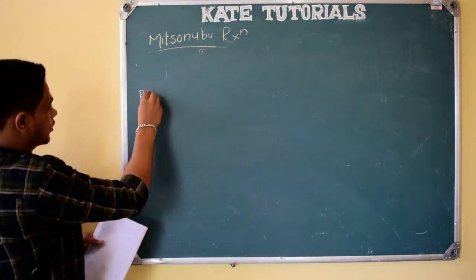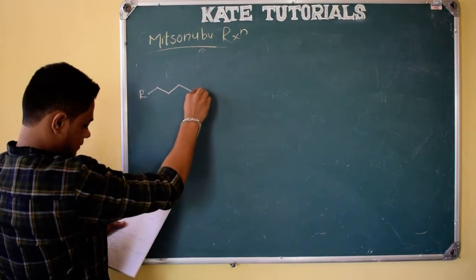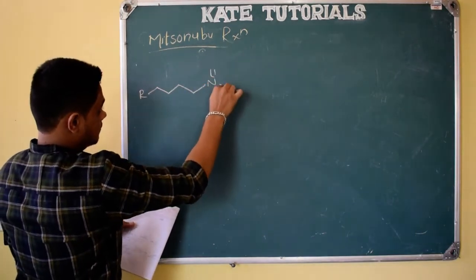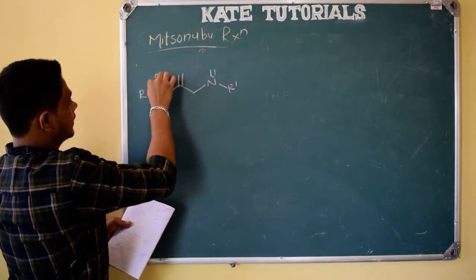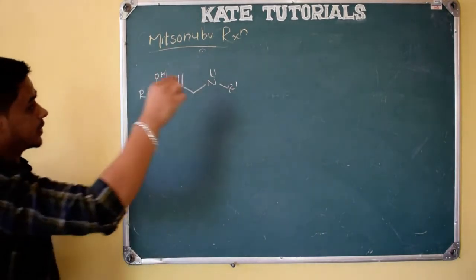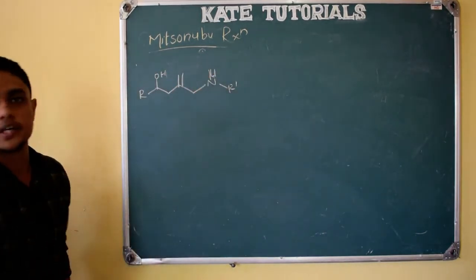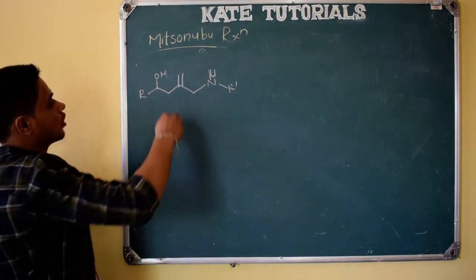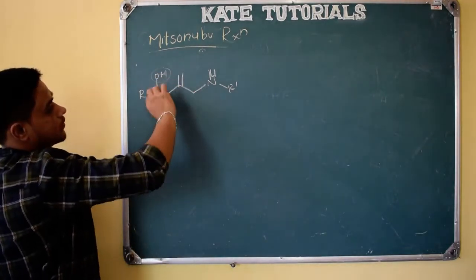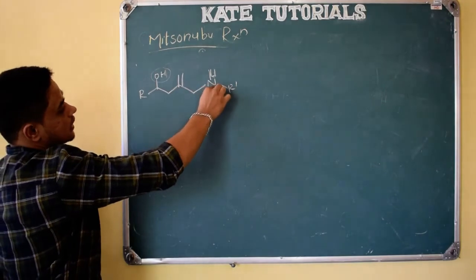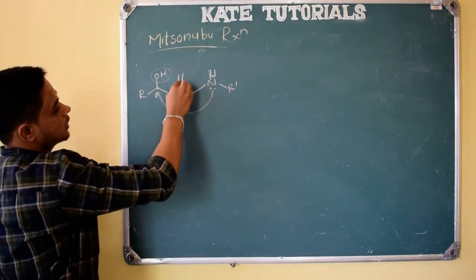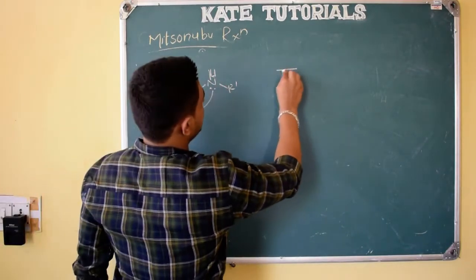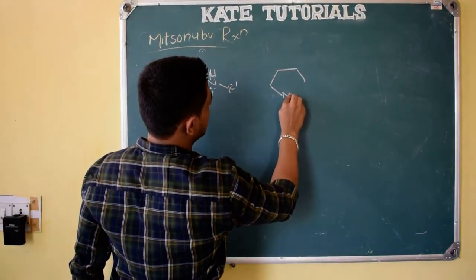Similarly here, one more example. This is also a very simple one. I told you, same reagent, see here, same reagent, the mechanism you will also write. So oxygen and phosphorus will have more affinity, so it will take, and nitrogen will leave like an SN2 reaction and forms a 1, 2, 3, 4, 5 membered ring, right? So it will be a 5 membered ring, the product I am writing.